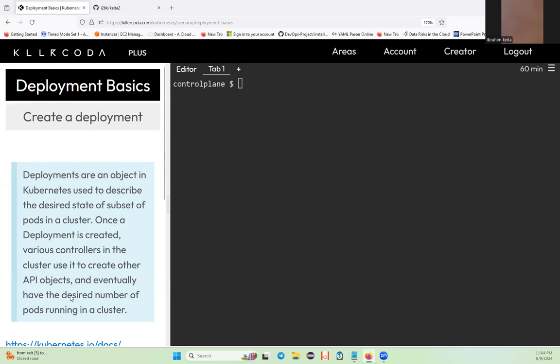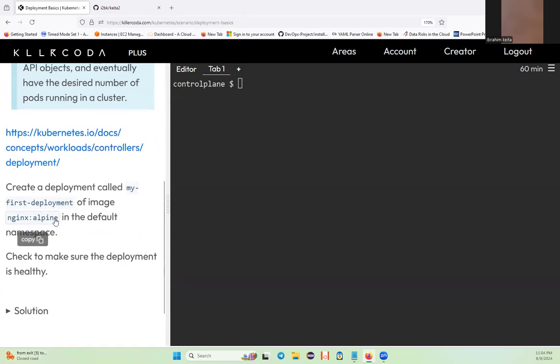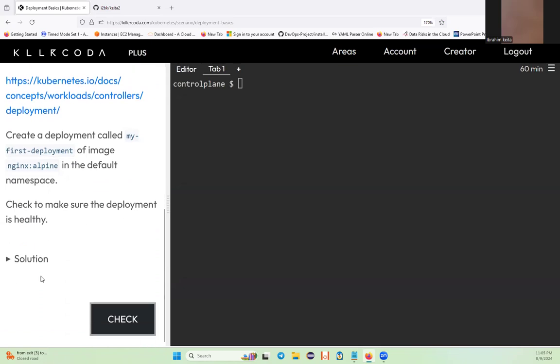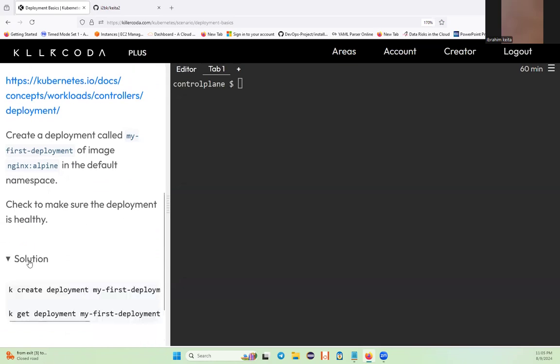Click on start to start the lab. Create a deployment, call it my-first-deployment, of image nginx:alpine in the default namespace. You can see the solutions. This is the solution, but please don't look at the solution. Try to do it before you come and look at the solution. But I'm just showing you guys basically this thing.